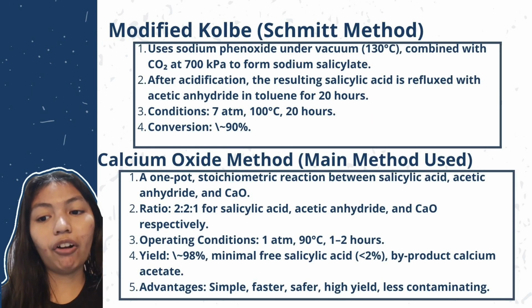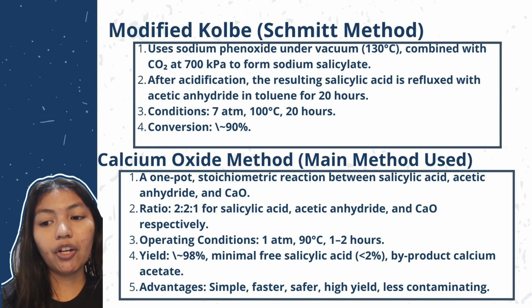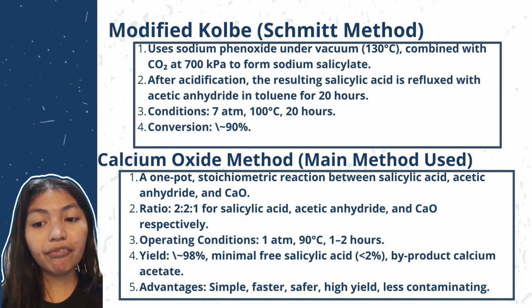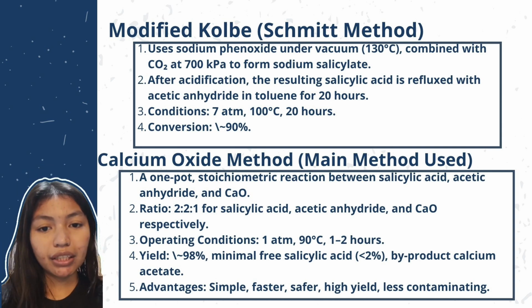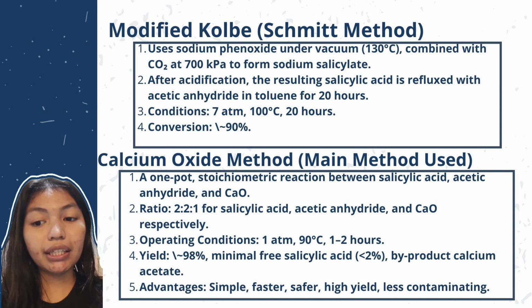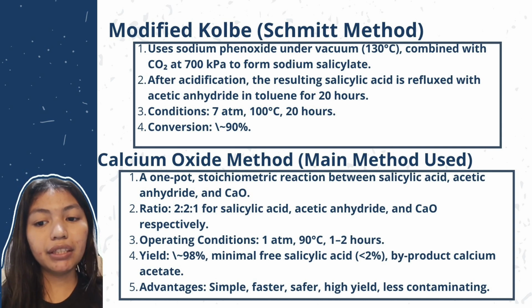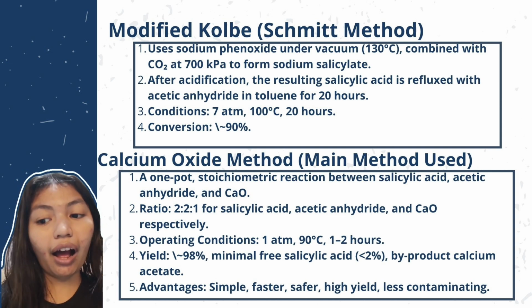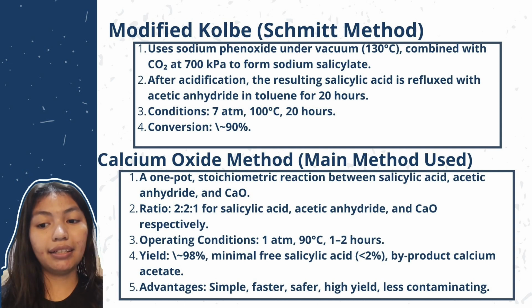Second, modified Kolbe-Schmitt method. Using sodium phenoxide in vacuum at 130 degrees Celsius combined with CO2 at 700 kPa to form sodium salicylate.